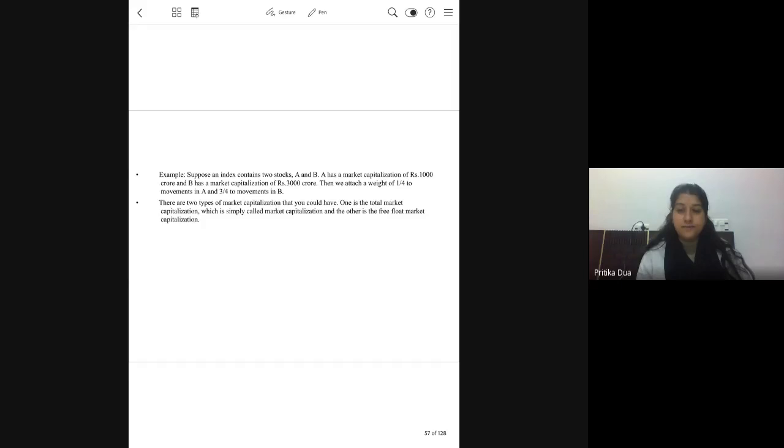When shares of a company are issued, some portion of those shares is retained by the promoters, while others, when issued to the general public, are available for trading in the market. Now, when we calculate the market capitalization, the shareholding of the promoter is not considered. It is only those shares which are freely available for trading in the market that are given weightage in market capitalization. This is known as free float market cap.